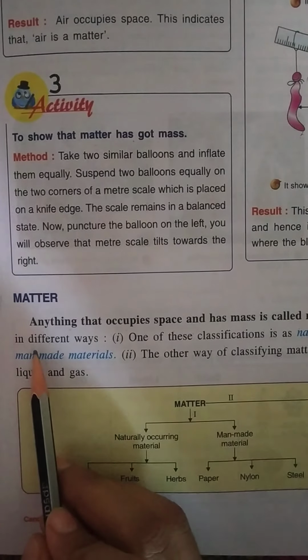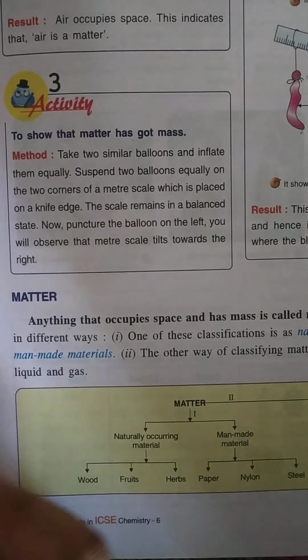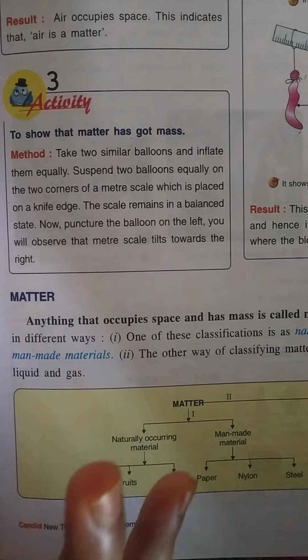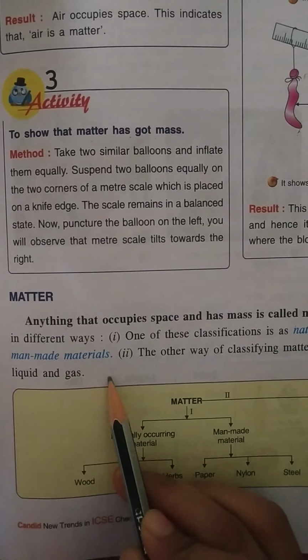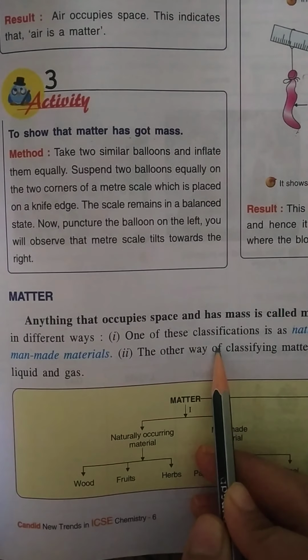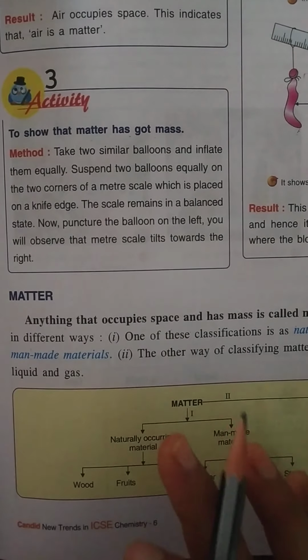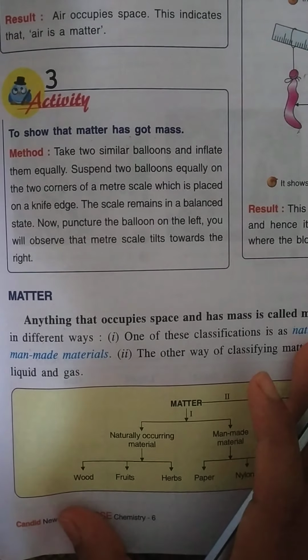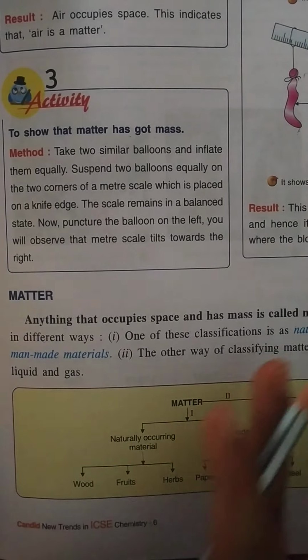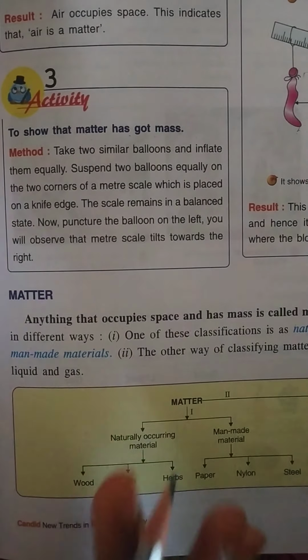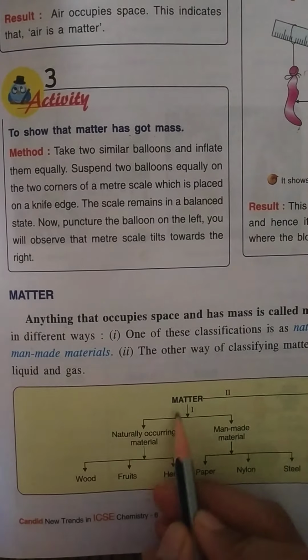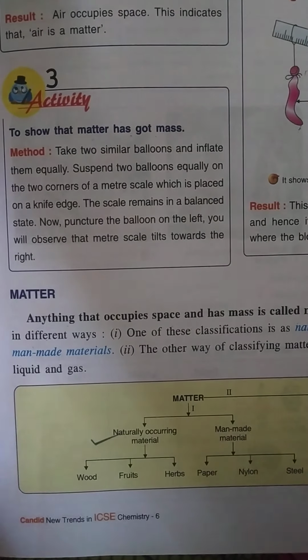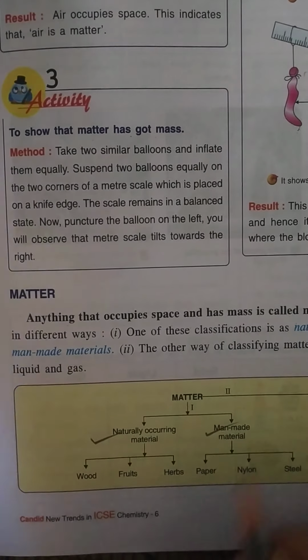Matter can be classified in different ways. Here two ways are given. One classification is based on their occurrence, whether they are naturally occurring materials or man-made materials. So first, on the basis of their occurrence, matter can either be naturally occurring or man-made.